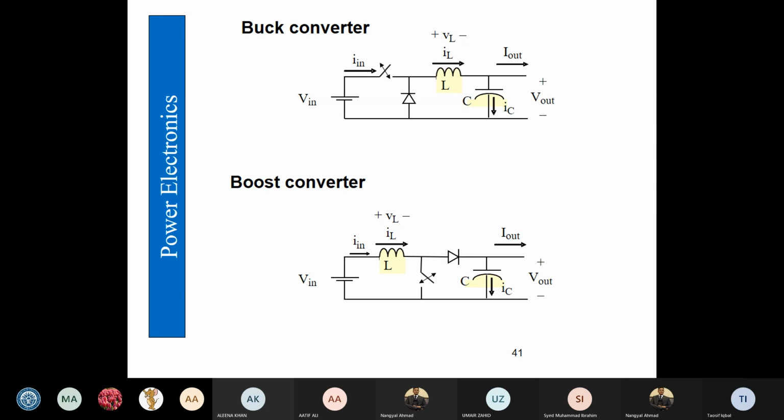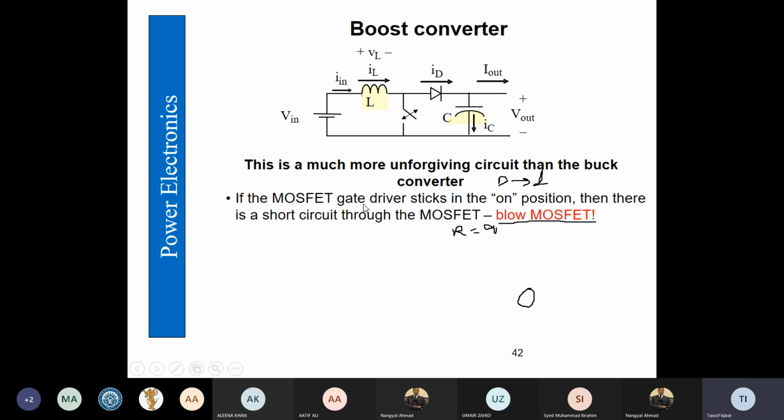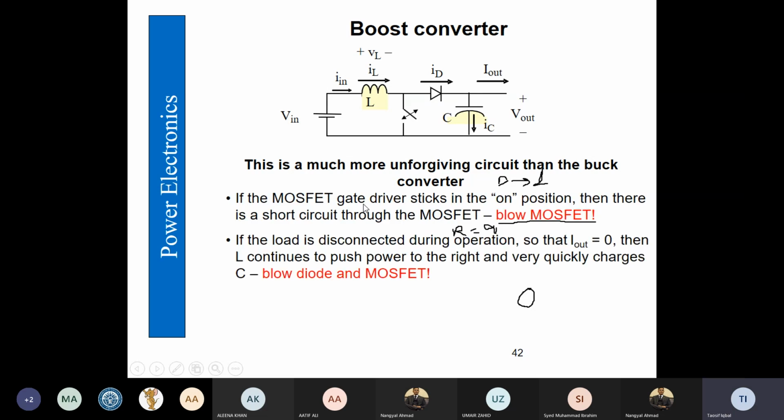Yes. So in boost converter we have supply voltage, then inductor, switch, diode, and capacitor as always is in parallel with the load. So in this we have discussed that we cannot make the switch close all the time.